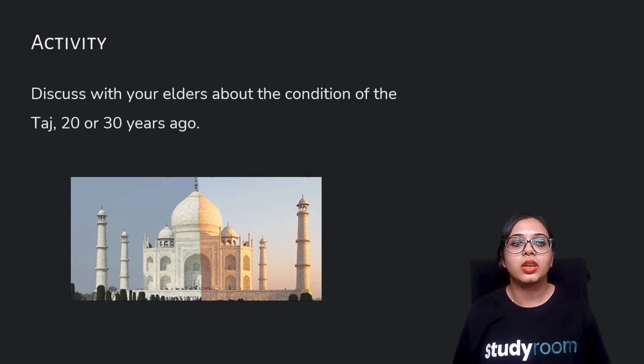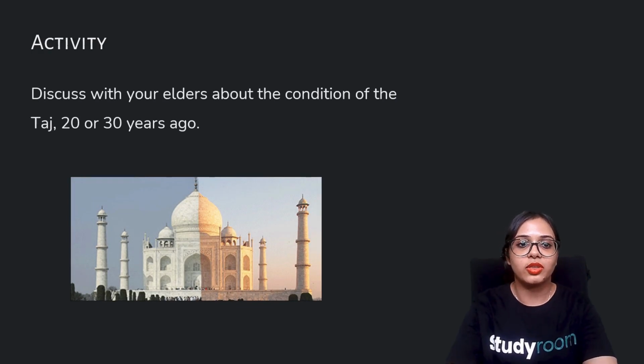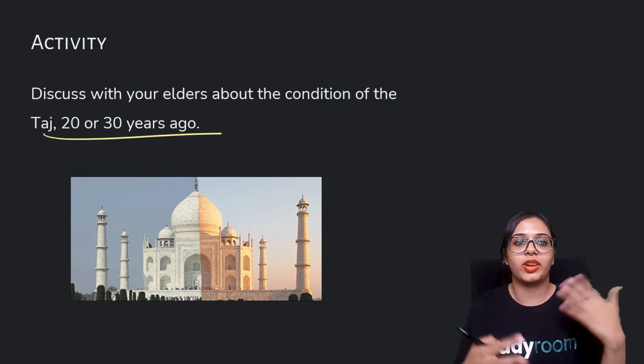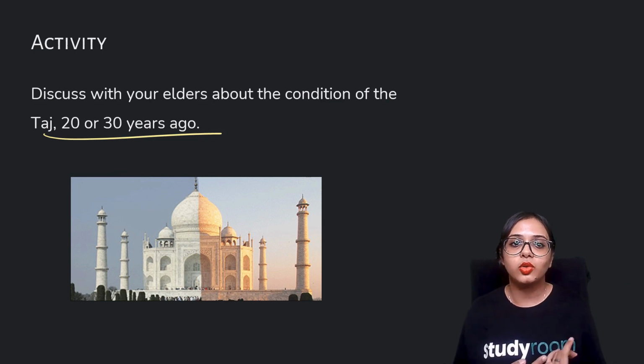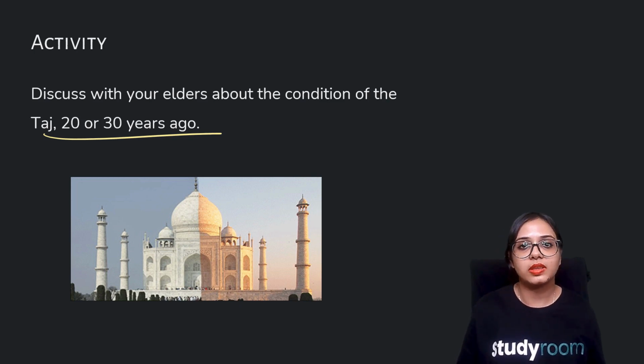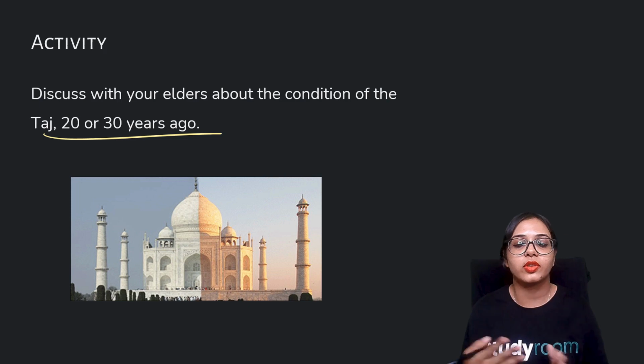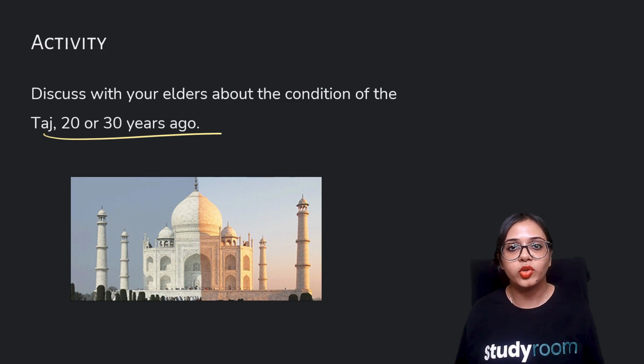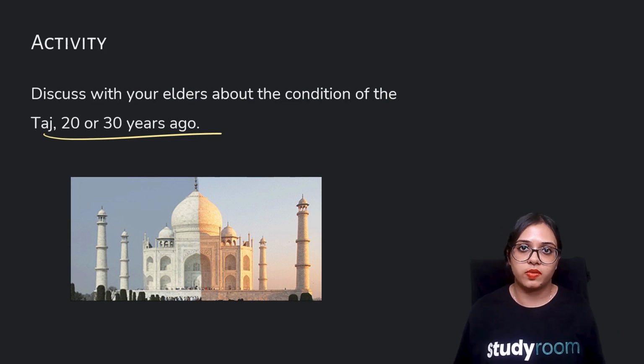Discuss with your elders about the condition of the Taj 30 years ago. Okay, so this is a sort of fun activity for you to do. You can discuss it with your parents or your grandparents, and you can ask them what the Taj was like when they visited, and you can see the difference when you get the opportunity to visit the Taj Mahal. Or if you have already had the opportunity of witnessing the Taj, you must be having pictures, all right? Or you can even simply Google if you are unable to inquire about the Taj with your elders, right? And you may see pictures such as this over here.